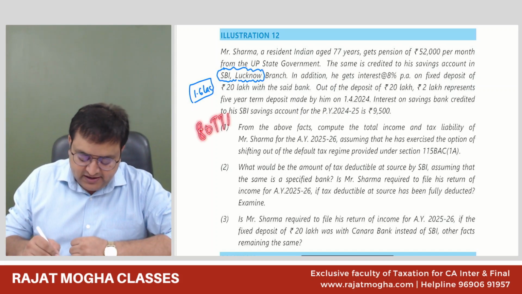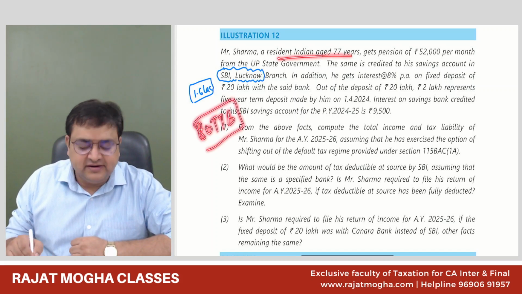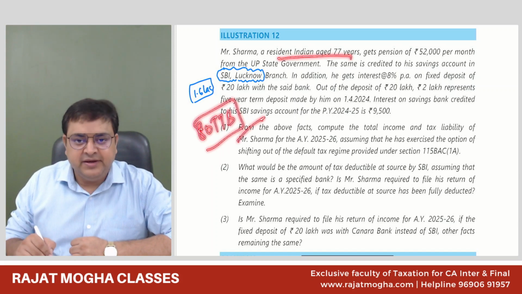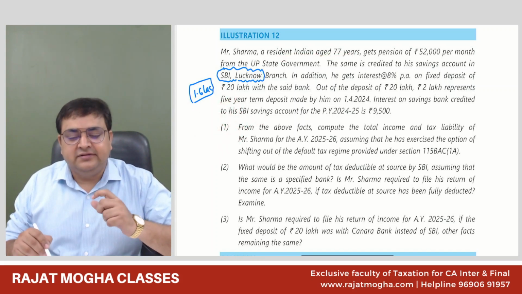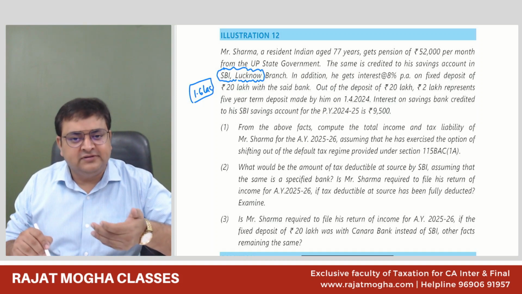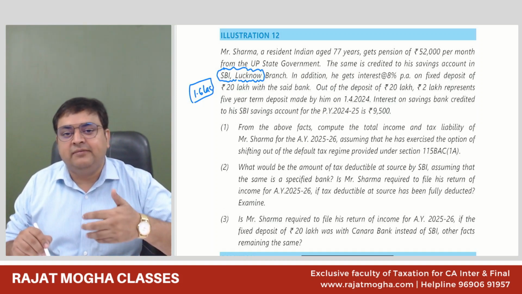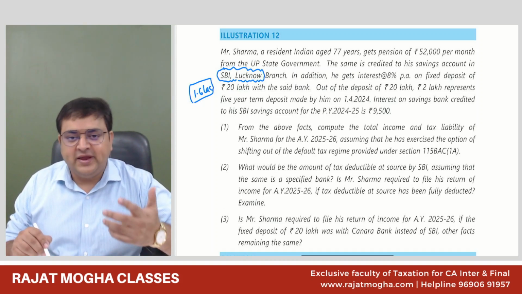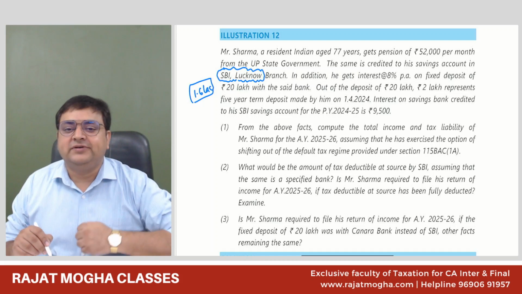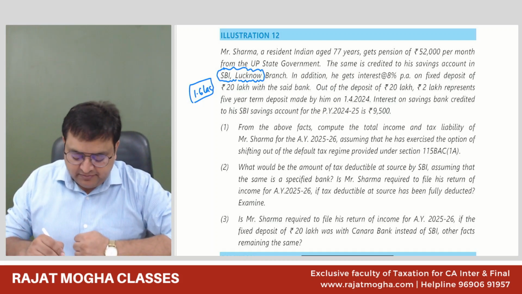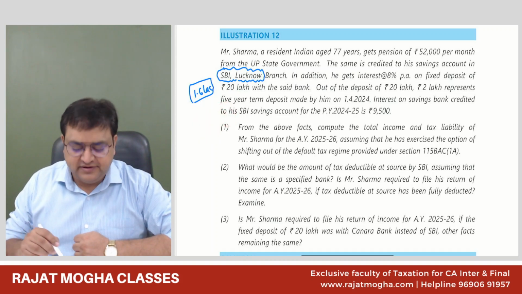So he will get 80TTB because he's a resident senior citizen. And how much is the 80TTB? It is the interest reduction on deposits. These deposits can be a saving account, or your other bank deposits also, like fixed deposit or recurring deposit as well. So the maximum deduction is 50,000 rupees. He will get it in 80TTB if he follows the optional regime.